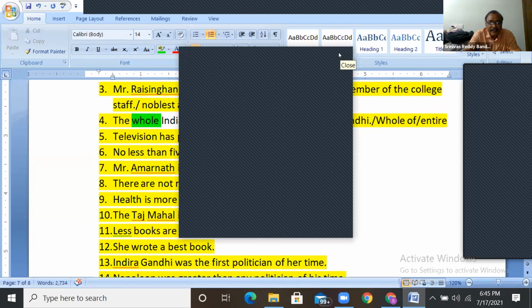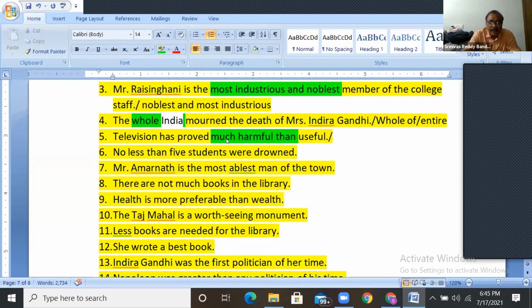Okay. Jaya Sai Durga Bhavani, very good. More here. So, much is used in the positive only. Guys, all of you remember, much is used only in the positive. In the comparative, it should be more only. More harmful than. This is the correct answer. Right?